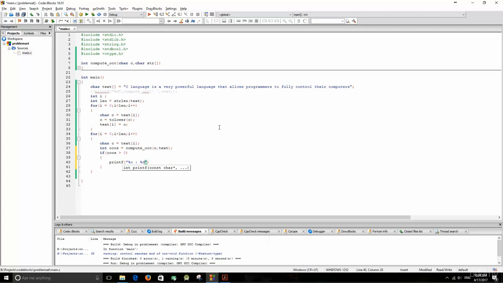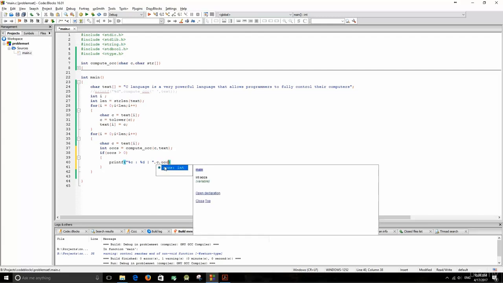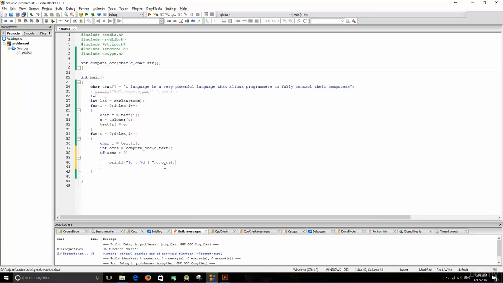And then I'm gonna print that symbol there, that separator. I'm gonna give it the character c as the first argument, and then for the next argument, it's going to be the result ox. Now this should work. So let's try that.